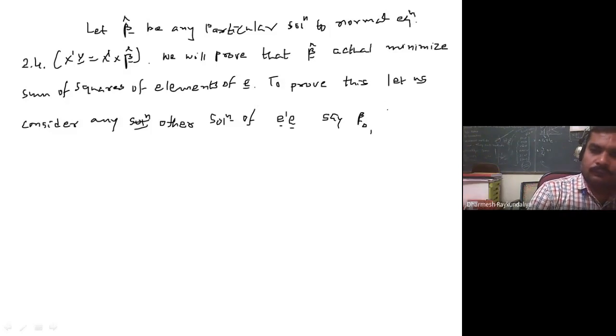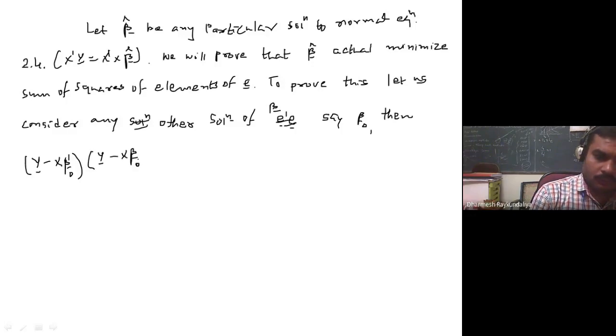Then, substituting beta 0 for beta, we get y minus X beta 0 transpose times y minus X beta 0. Now can we write this as y minus X beta cap plus X beta cap minus X beta 0?